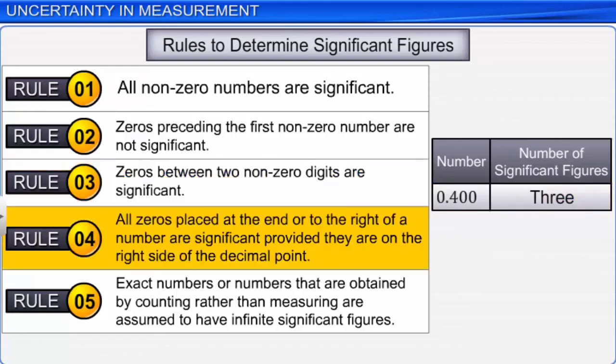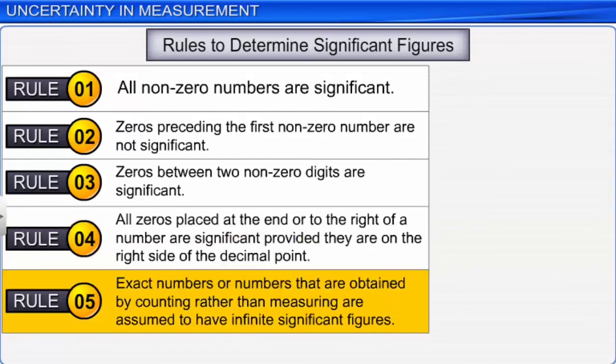The fourth rule is all zeros placed at the end or to the right of a number are significant, provided they are on the right side of the decimal point. Therefore, 0.400 has 3 significant figures. However, terminal zeros are not significant if there is no decimal point. For example, 100 has only 1 significant figure.